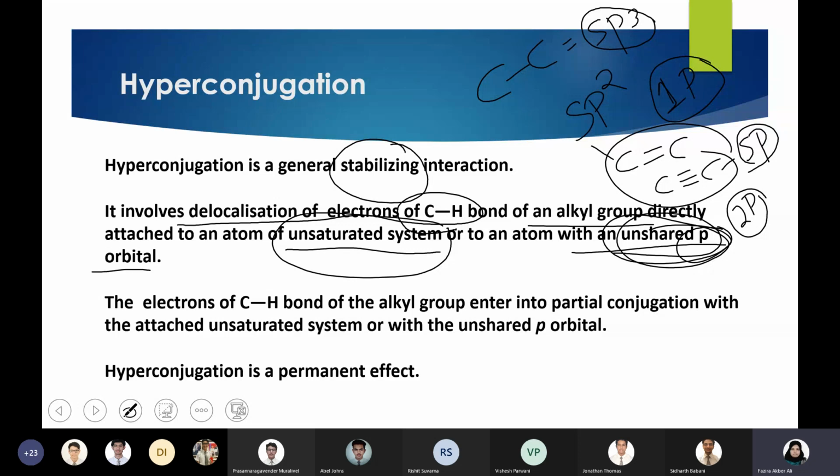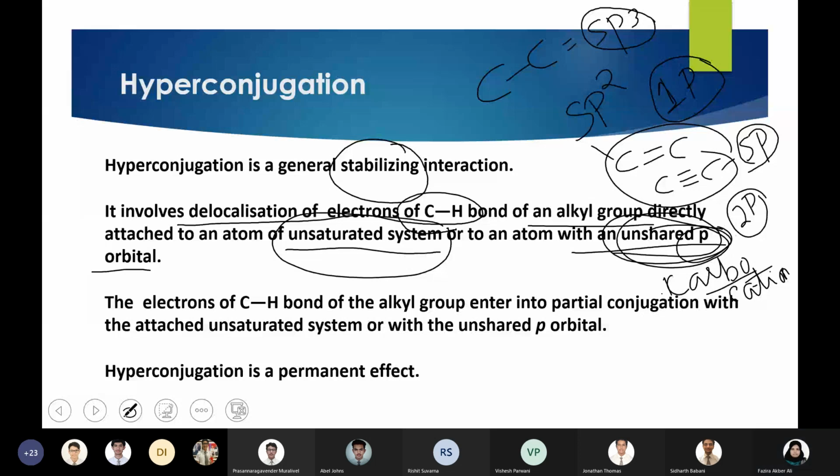So you either need an unsaturated system, that is a double or a triple bond, or you need a system where at least one p orbital is unshared, not part of hybridization. We meant this like a carbocation, where you have an unshared p orbital not involved in hybridization. So hyperconjugation is explained in two categories. One is especially the case of carbocation, where an empty p orbital is there, and hyperconjugation also operates when you have a double bond or a triple bond next to the CH alkyl group.